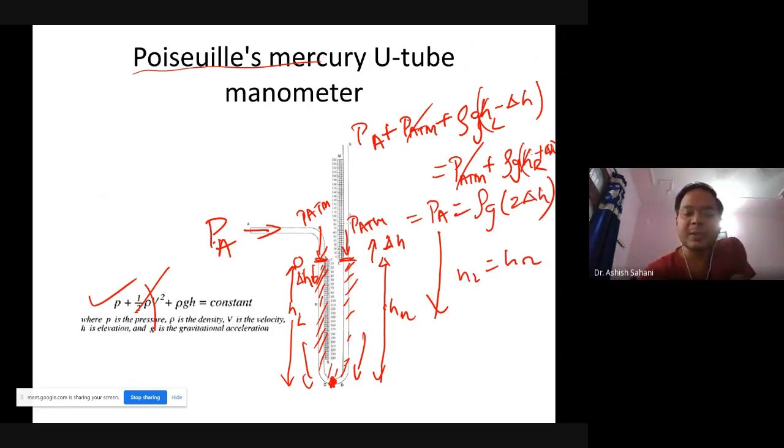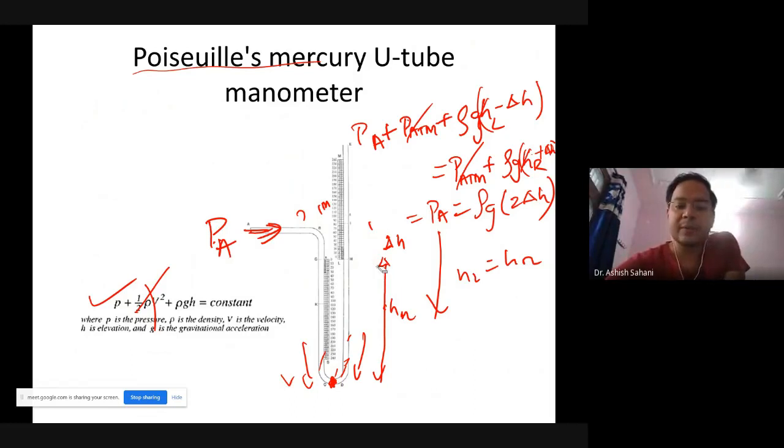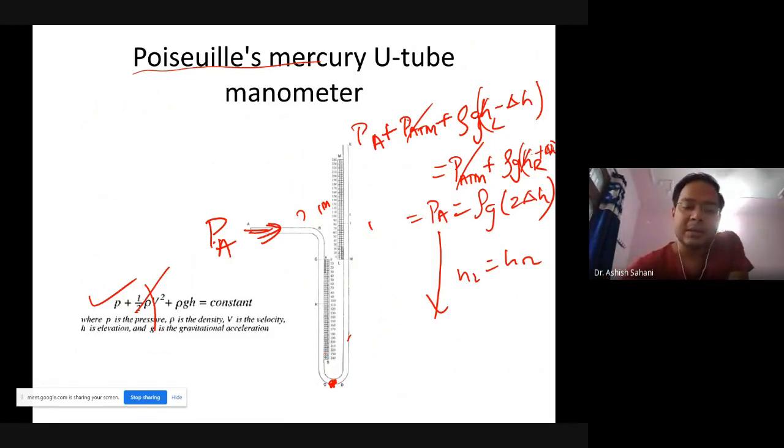So what I mean to say is, once you apply a pressure here, in this tube the mercury goes down delta H height on this side, and mercury goes up from the 0 point delta H height on the other.